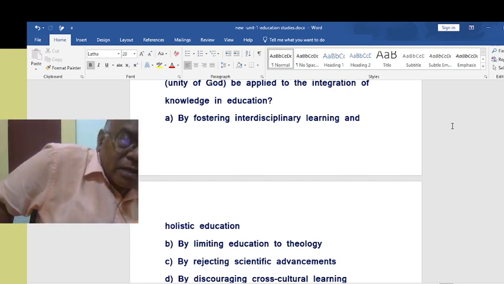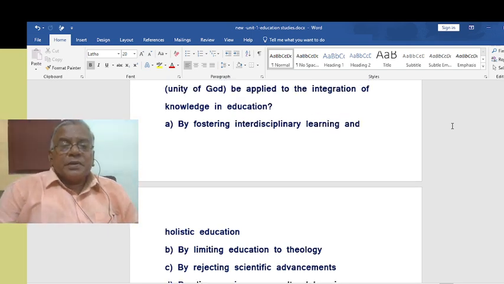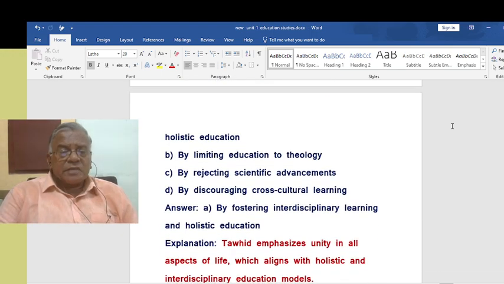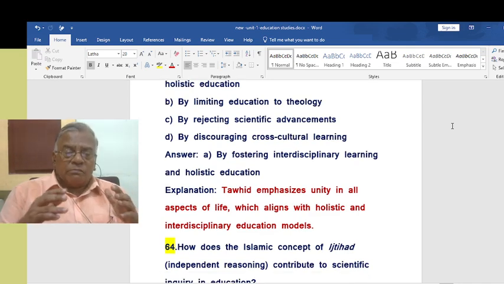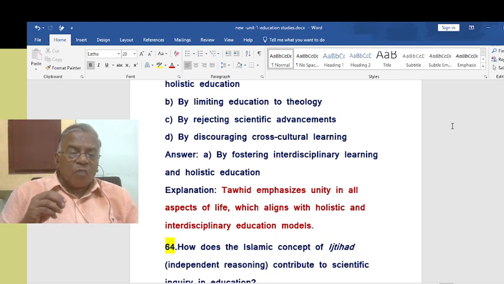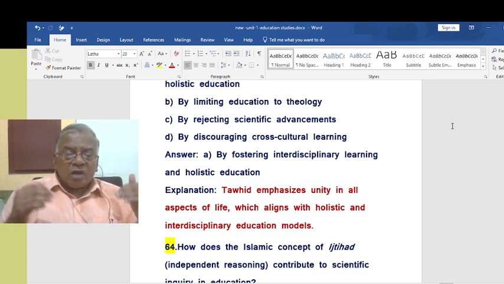You could have seen that. So, how do we apply Tawhid, unity of God, to the integration of knowledge in education? By fostering interdisciplinary learning and holistic education. Tawhid emphasizes unity in all aspects of life, which aligns with the holistic and interdisciplinary education models.